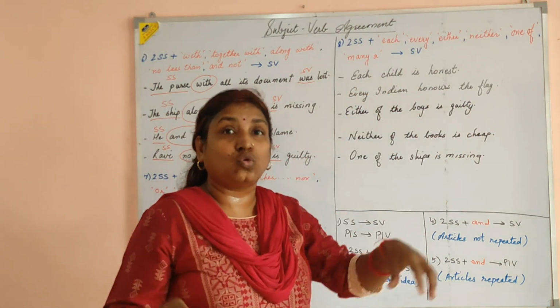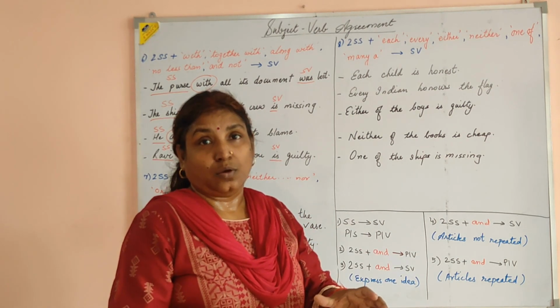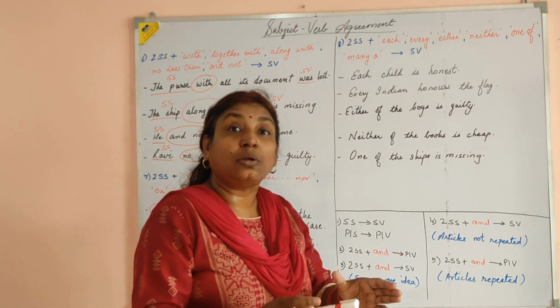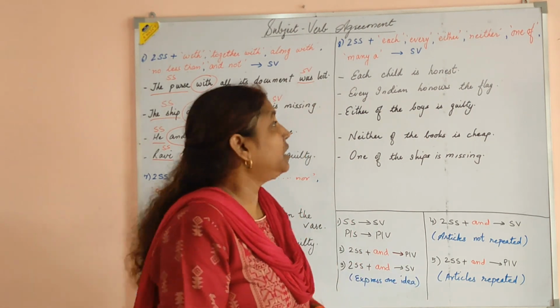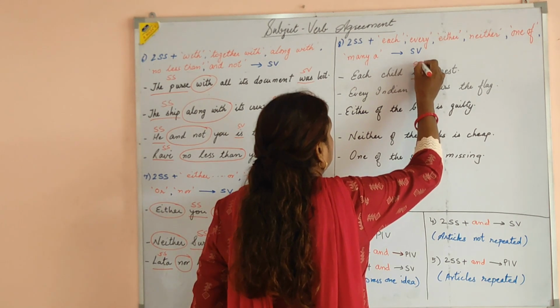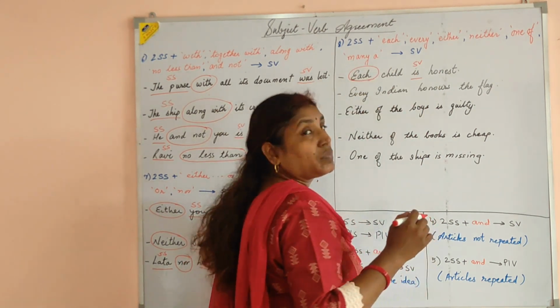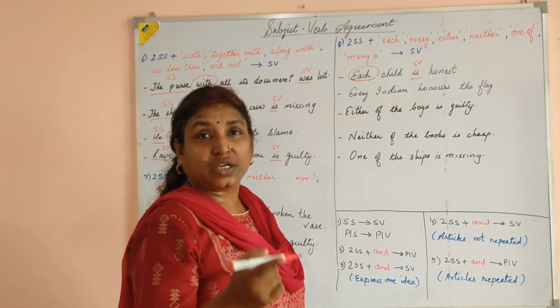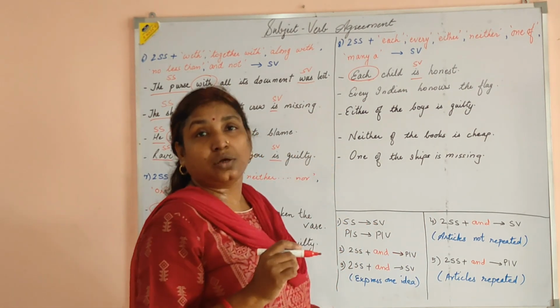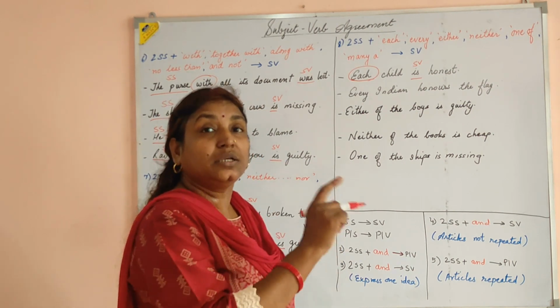It means in that group, the whole group is honest. So here I am talking about the members of that group, that each child is honest. So your subject is singular and verb is singular. I am talking about each member of that group, so here it is a singular verb.